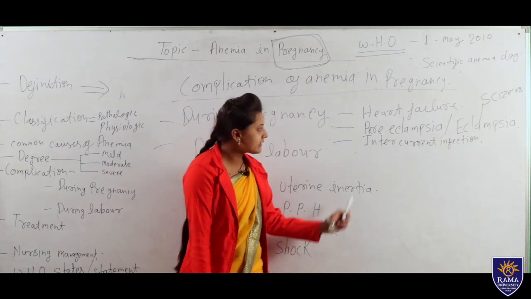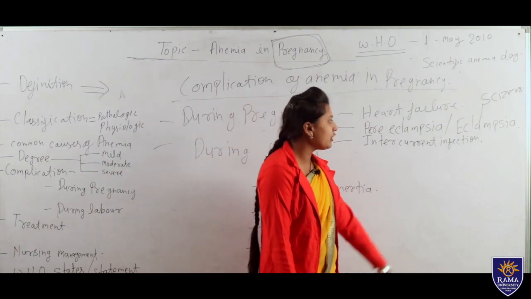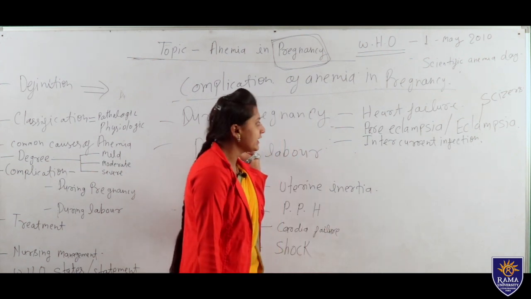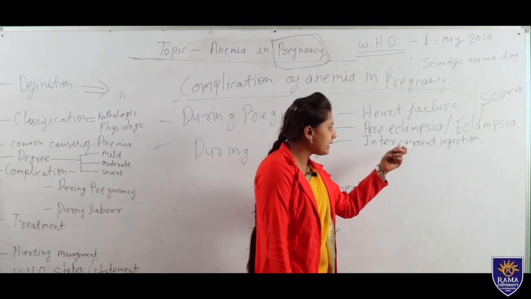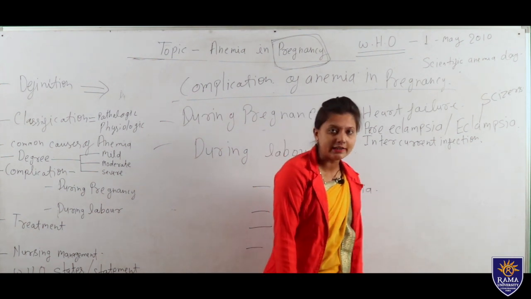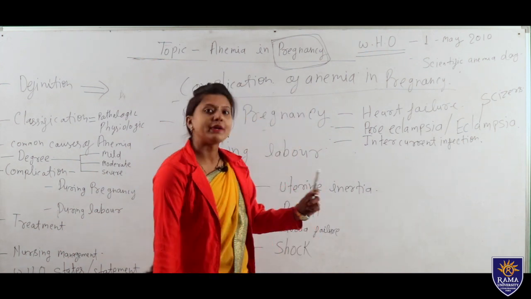Next is intercurrent infection. It means that while we are treating heart failure, preeclampsia, or other causes, another infection occurs in between. That is called intercurrent infection. That is also one more complication during pregnancy.